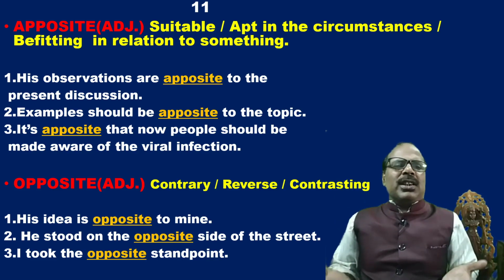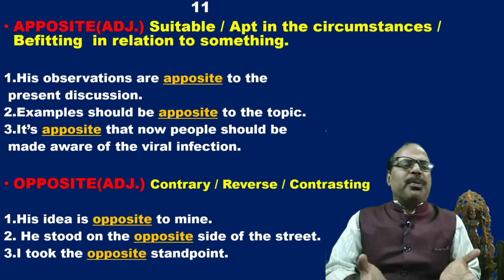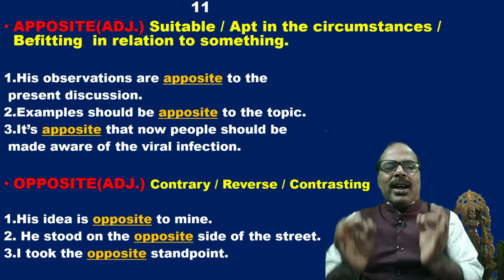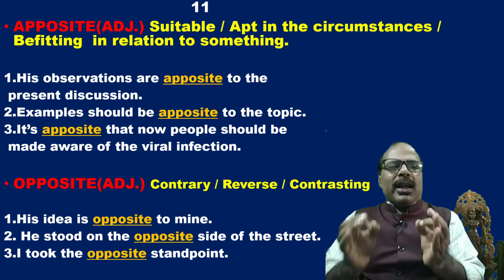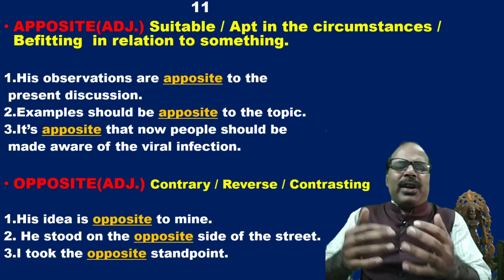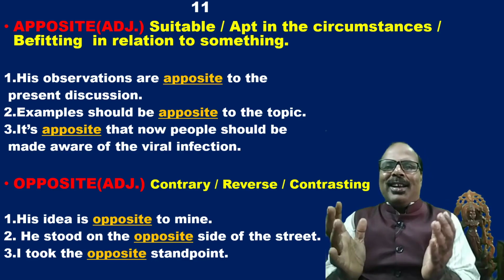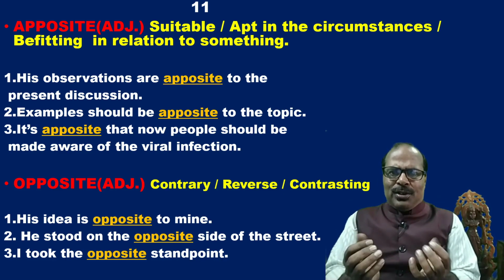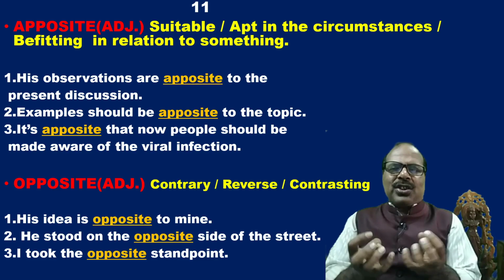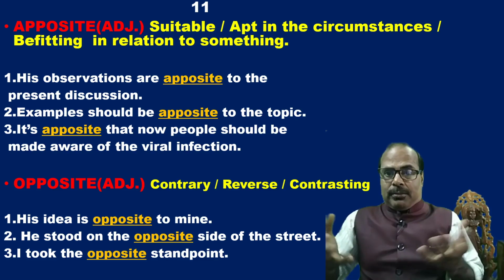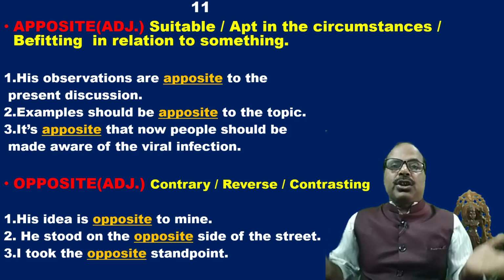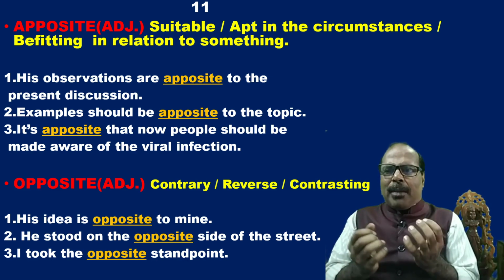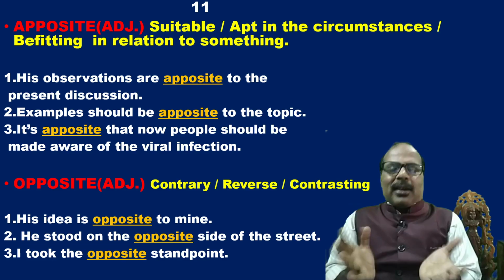It's apposite that now people should be made aware of the viral infection. It's apposite now, befitting in relation to something. That means the present condition is not at all good. Actually, due to a viral infection, all the people of this globe have been suffering from a sort of panic.